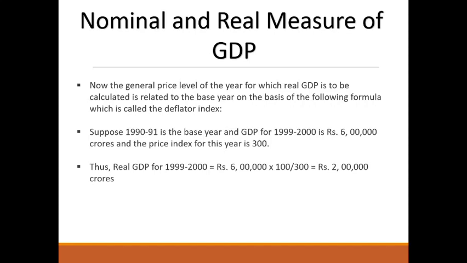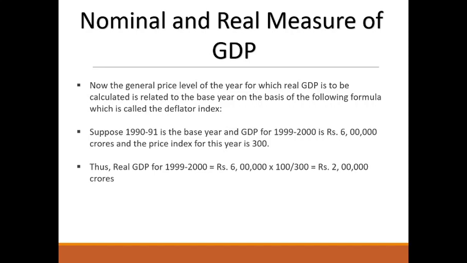Suppose 1990-91 is the base year and GDP for 1999-2000 is rupees 6 lakh crores and the price index for this year is 300. Thus, the real GDP for 1999-2000 is equal to 6 lakhs into 100 upon 300.